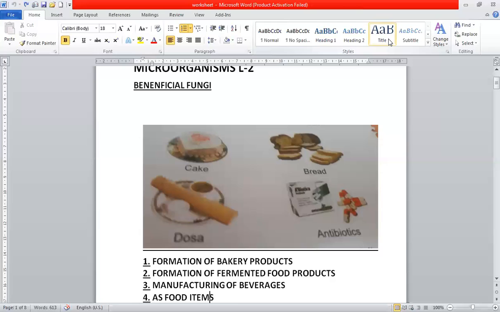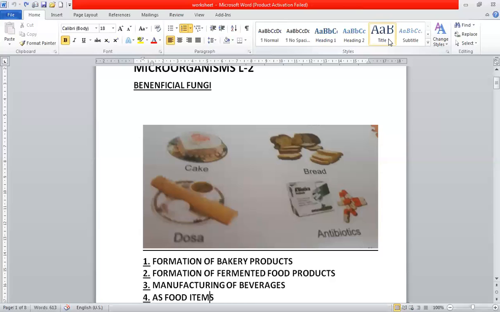Now, in the manufacturing of beverages, what are beverages? The drinks which we drink. Yeast is used in the industrial production of beer, wine, and ethyl alcohol from potatoes, corn, cereals, and molasses. What happens when we ferment potatoes, corn, or cereals? They convert into ethyl alcohol. Wine is also prepared by the fermentation of grapes, and so is beer.